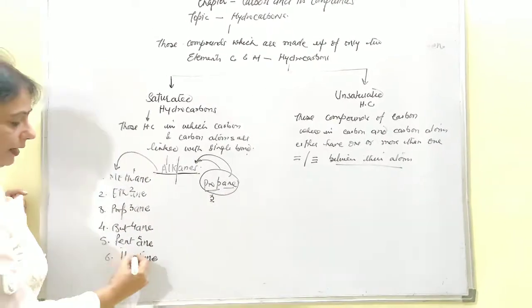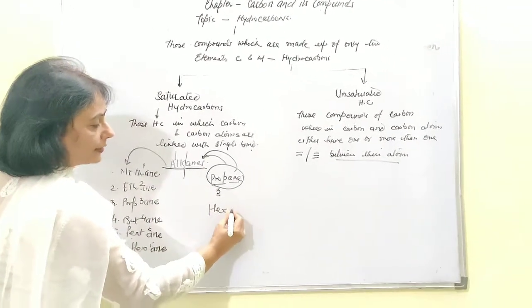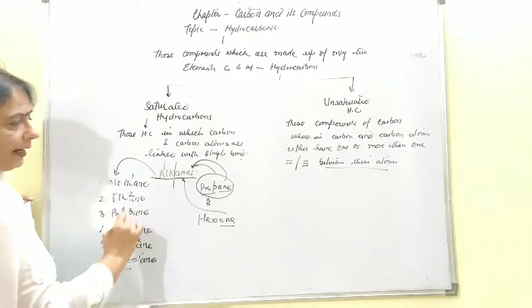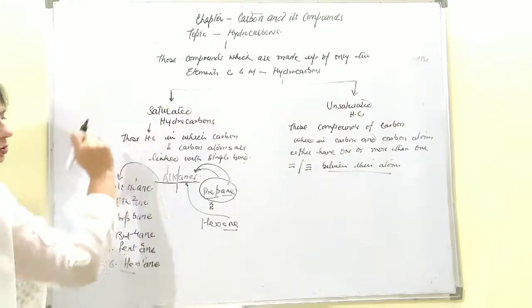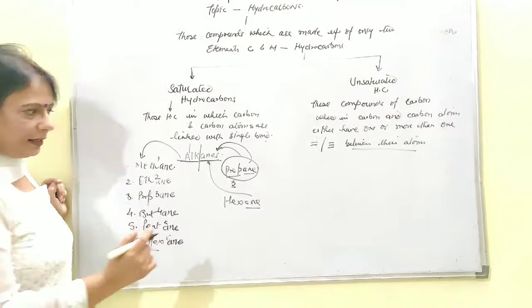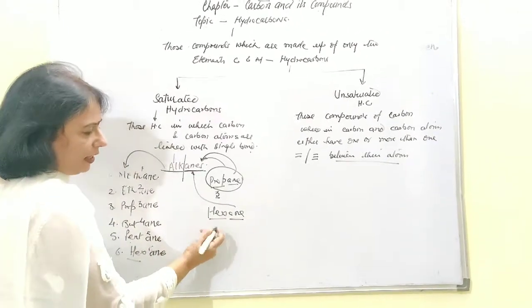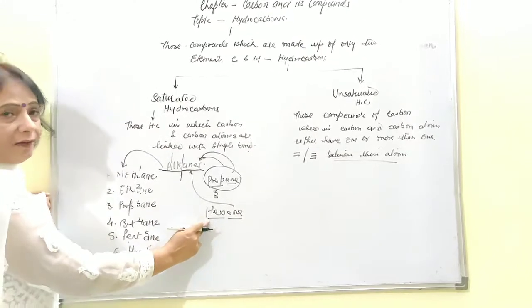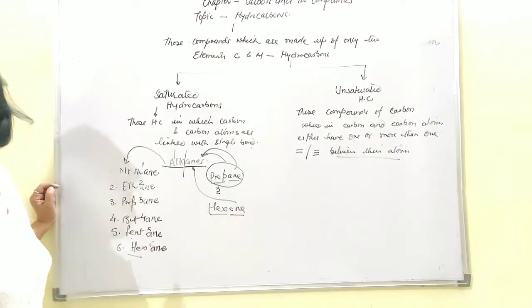In a similar way, if hexane is written, ane will let you know that we are talking about the alkane series, the saturated one, in which carbon and carbon atoms will definitely have a single bond, and hex will tell you this particular member of the alkane series has six carbon atoms.